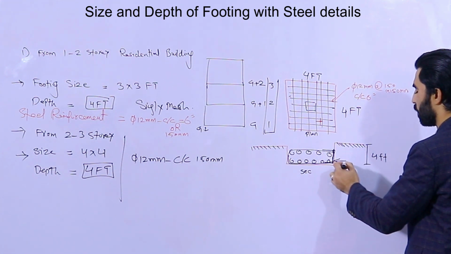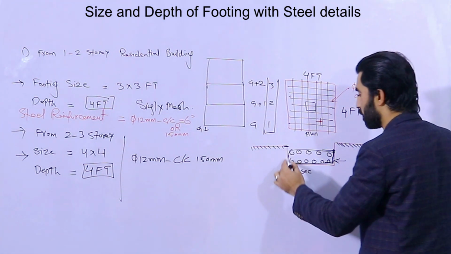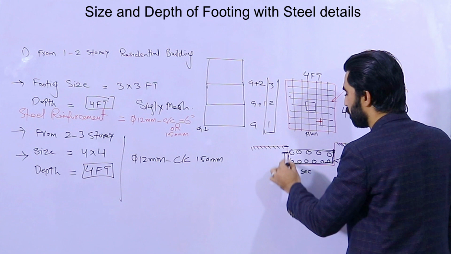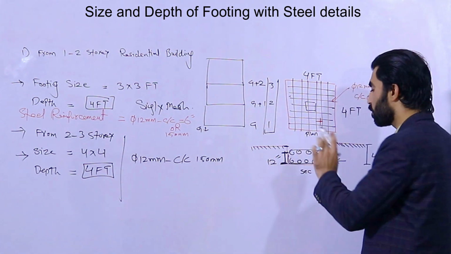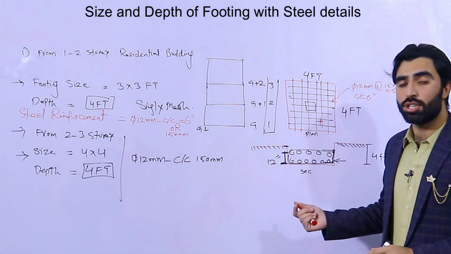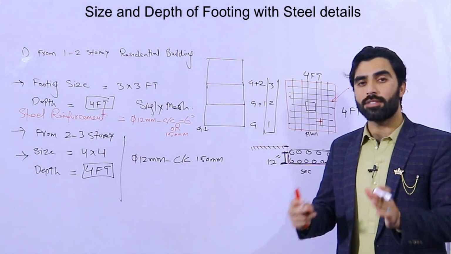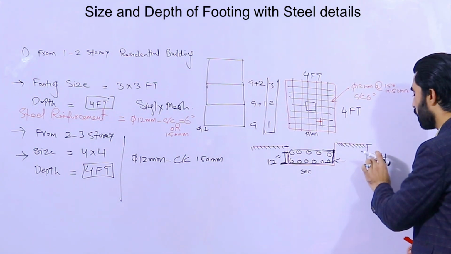Next guys, you can see the hooks should also be provided here, or you can say development length. It depends, and also the bed depth should not be less than 12 inches. Inside this we will provide the double mesh, or you can also provide the single mesh. In the case of single mesh, the depth should be 6 inches. In the case of double mesh, the depth should be 12 inches. On top of this we have the total depth, which is 4 feet.